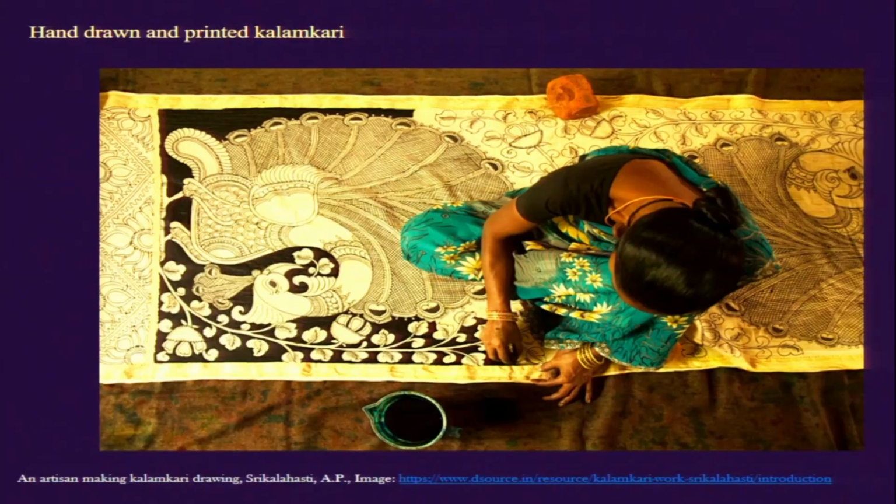Now getting a little more into this technique, what we mean by the hand drawn technique of Kalamkari. For example, if we see this entire image, as I have mentioned, all the contour lines that we see in this image, and how the contour lines separate one element from the other, all of them are hand drawn. So this is one of the images from a contemporary Kalamkari workshop in Sri Kalahasti, and in this one we see that the artisan literally sits on top of this sari which is being made in the Kalamkari technique and draws on top of it.